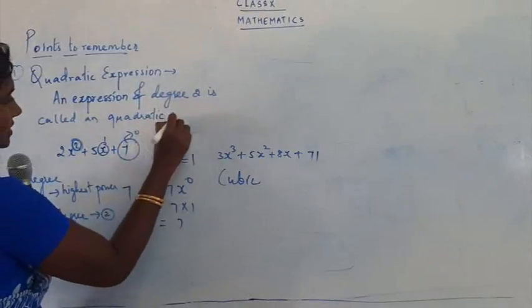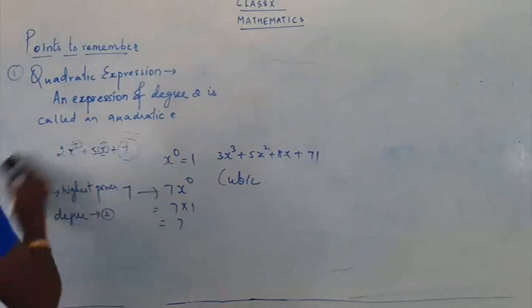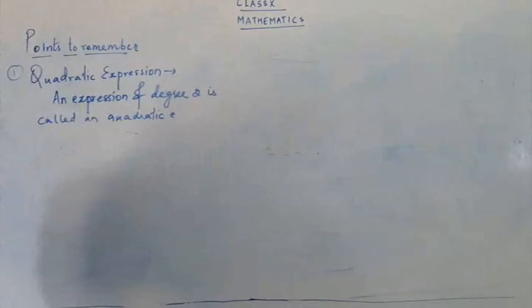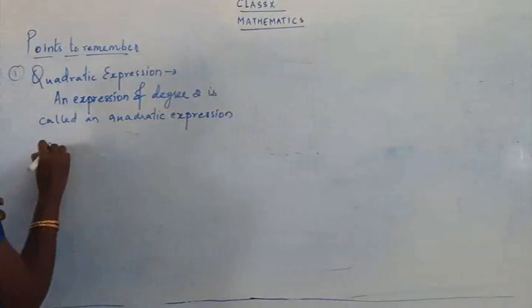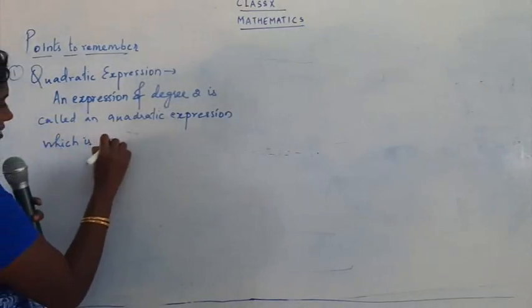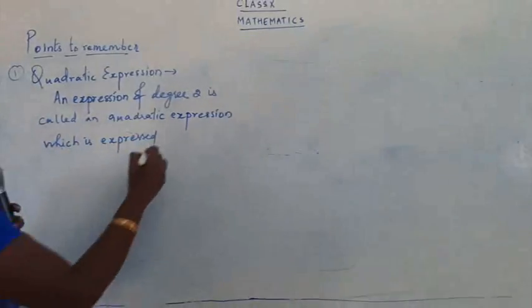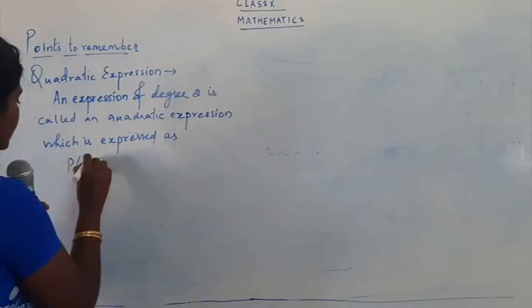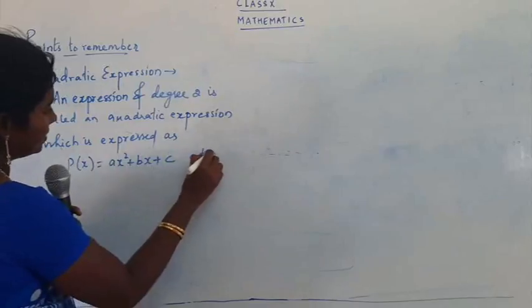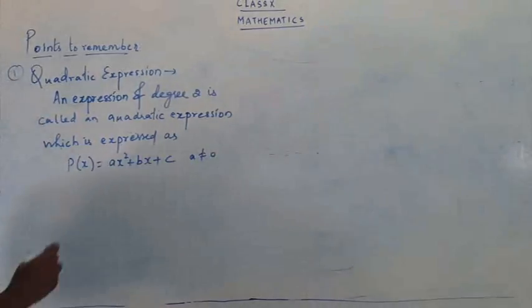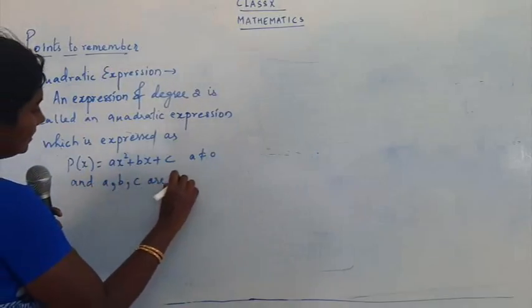A quadratic expression is expressed as p of x is equal to ax square plus bx plus c, a not equal to 0, and a, b, c real numbers.